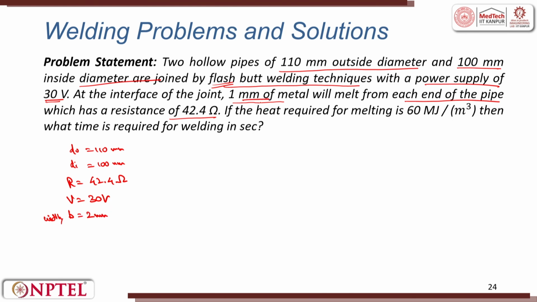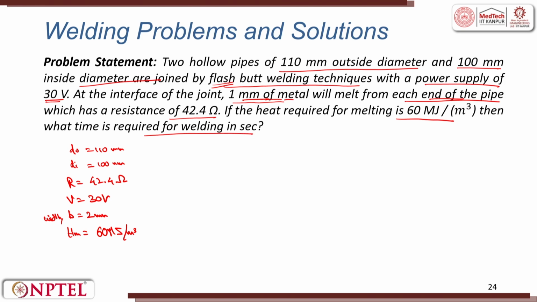Heat required for melting is 60 megajoules per meter cube, that is H M. What time is required for welding in seconds, it is asked.